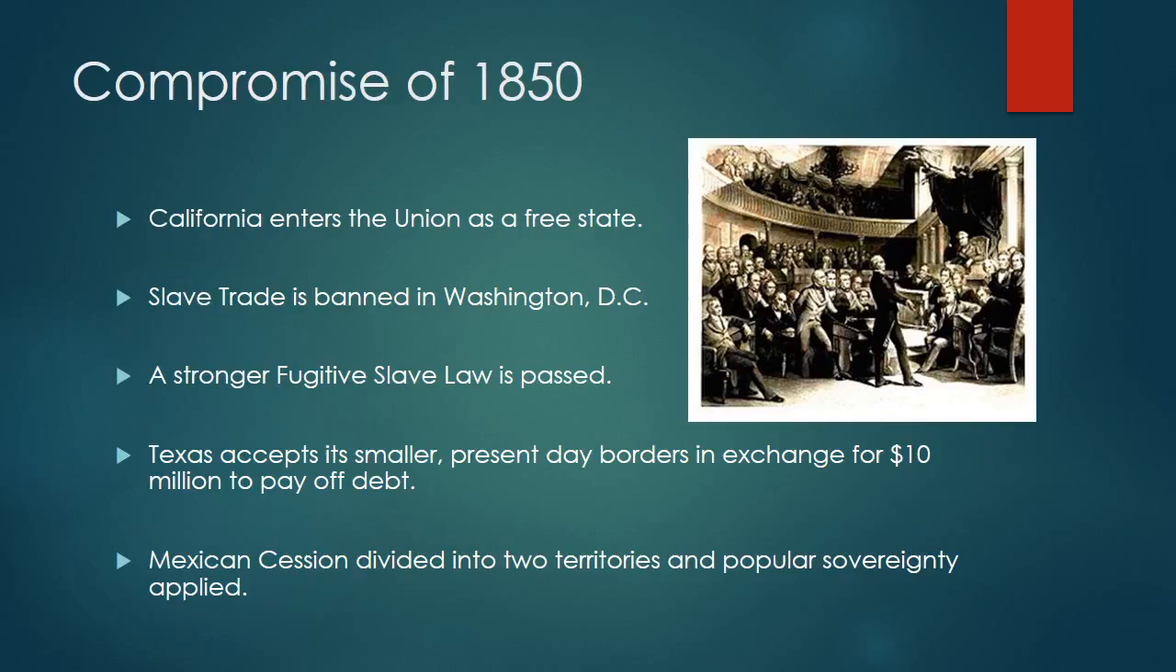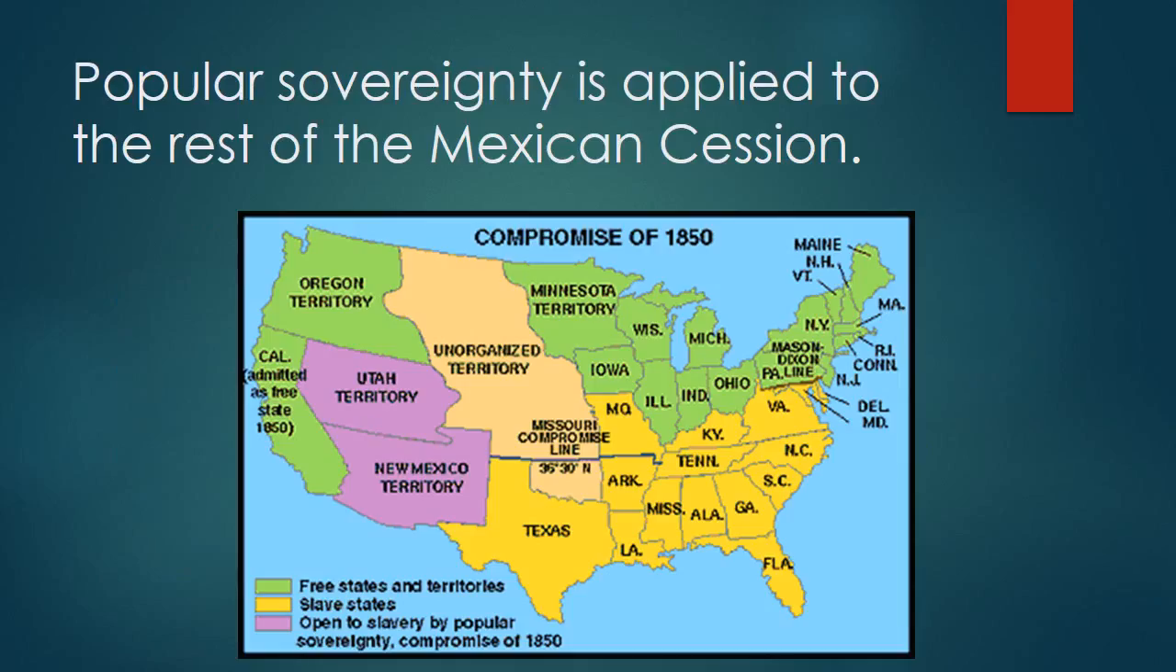And the last, and most important, is what do we do then with the rest of the Mexican cession? What happens to it? And more importantly, what about slavery's expansion there? It was decided here under the Compromise of 1850 that what was left of the Mexican cession when you took out California is that the rest of that territory was going to be divided into 2 territories. And the question of whether or not slavery's expansion is going to go here is going to be left up to popular sovereignty.